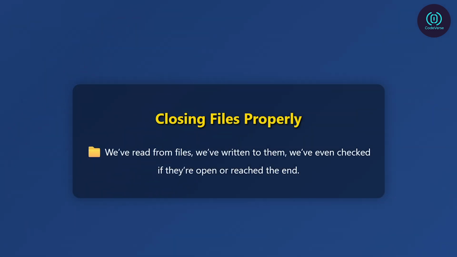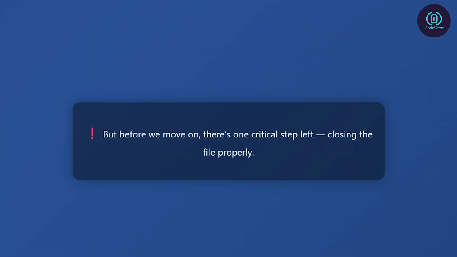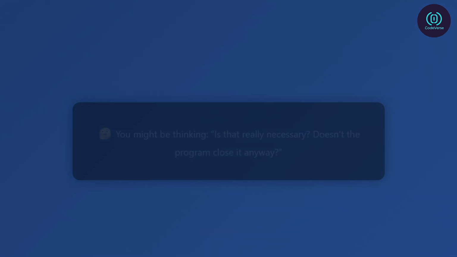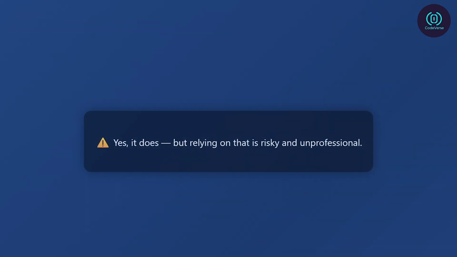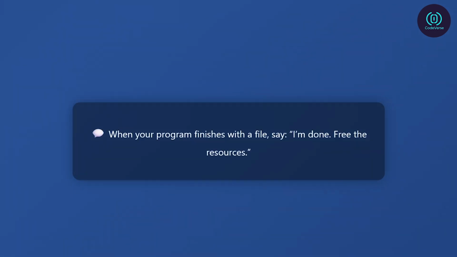We've read from files, we've written to them, and we've even checked if they're open or reached the end. But before we move on, there's one critical step left: closing the file properly. You might be thinking, is that really necessary? Doesn't the program close automatically when it ends? Yes, it does, but relying on that is risky and unprofessional. Here's why: when your program finishes working with a file, you should explicitly tell the system, hey, I'm done with this file. You can free up the resources now. That's exactly what the .close() function does.